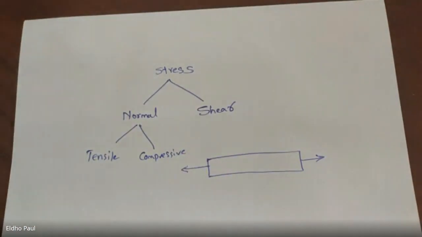Okay, first one is tensile and the second one is compressive. So both are normal stress. And if the load is applied such that it tends to pull apart the particles or material, leading to the deformation, that is elongation in the direction of applied load, then we can say that is a tensile load. So here we apply a load that pulls apart.